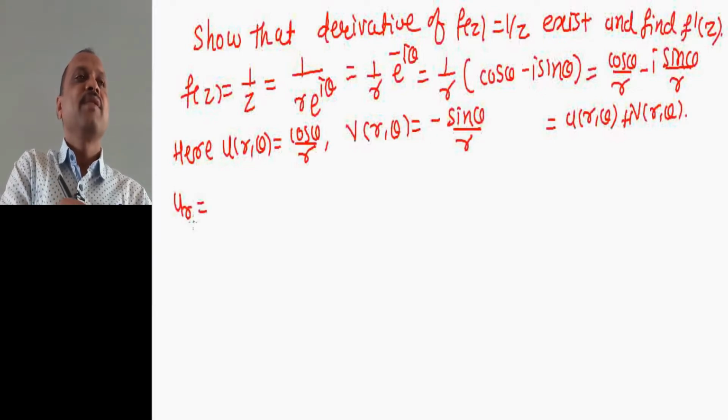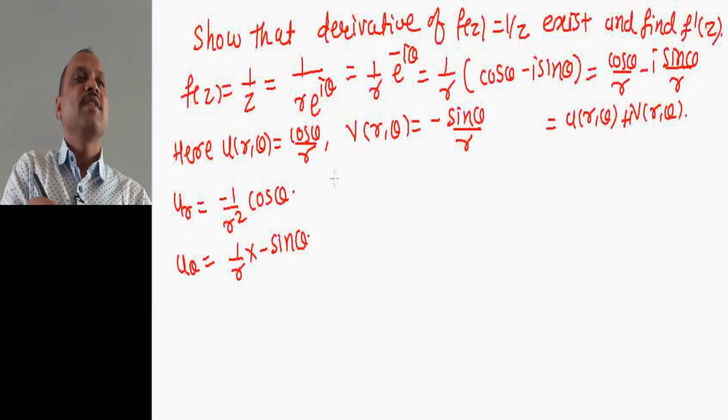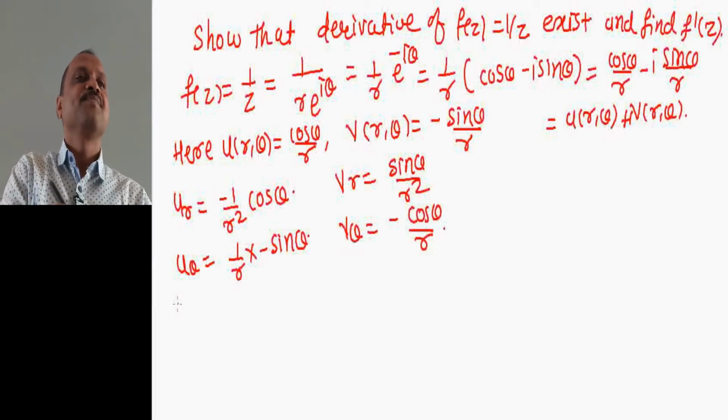Let us calculate the derivative with respect to r. Cos theta is constant, so ur equal to minus 1 divided by r square cos theta. u theta equal to 1 by r into the derivative of cos theta, that is minus sin theta. Vr equal to, minus minus becomes plus, sin theta divided by r square, and v theta equal to minus the derivative of sin theta, which is cos theta divided by r.